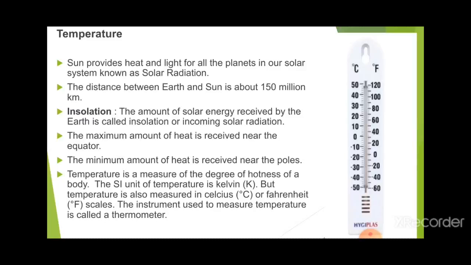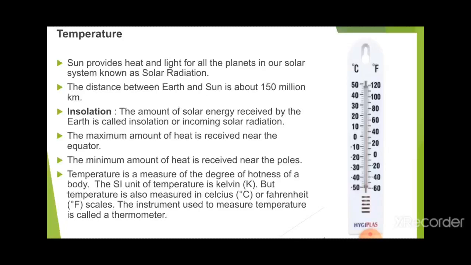So let us see what temperature is basically, how the earth gets its temperature, and how temperature contributes to climate or the weather, for the changes of the weather seasons. Let us see. The sun provides heat and light for all the planets in our solar system, known as solar radiation. The sunlight and heat provided by the sun is known as solar radiation. It's not only about the earth, it's about all the planets in our solar system.